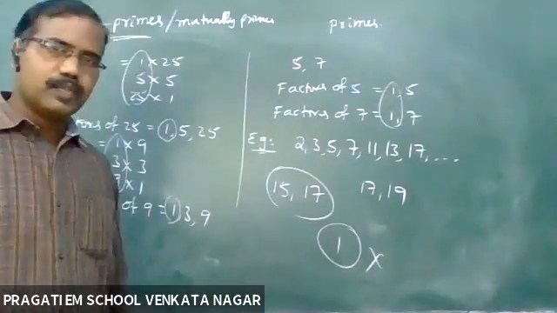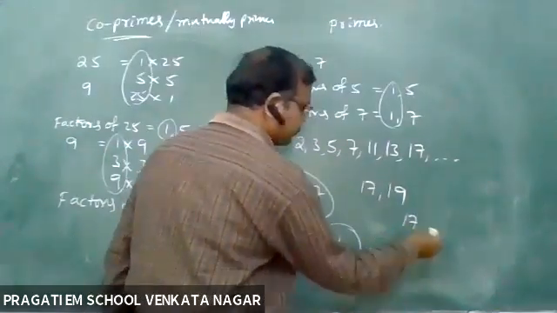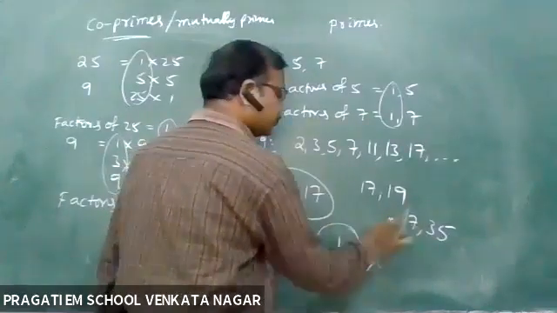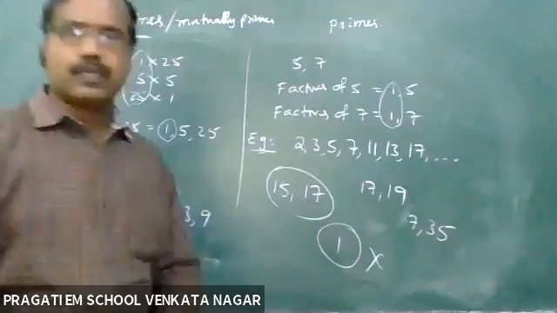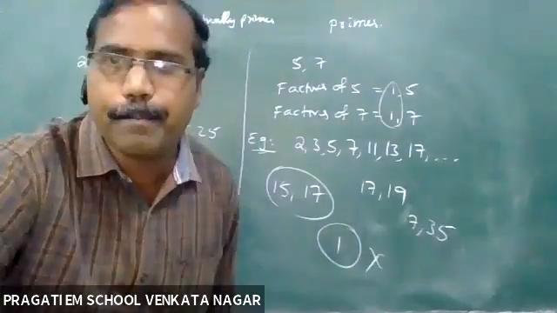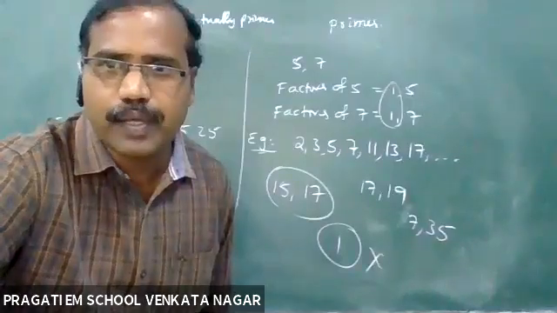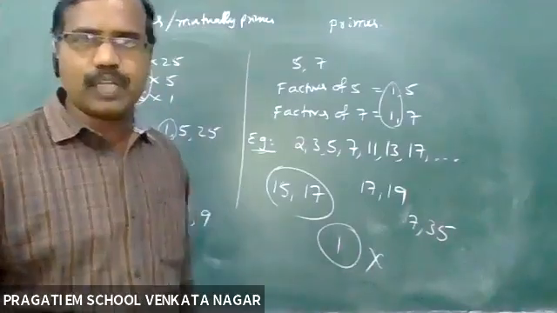Co-primes, sir. Co-primes. Okay, very good. Very good, Madhav. Keep it up. Sai Manujna, now tell me about the 7 and 35 pair. Are they co-primes or not?